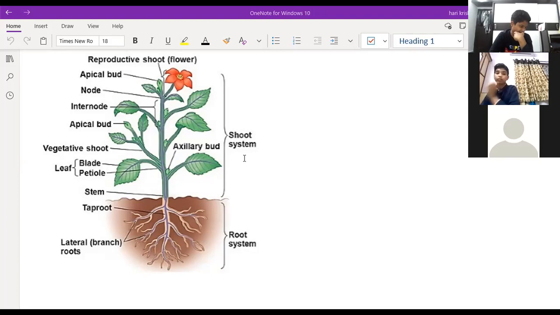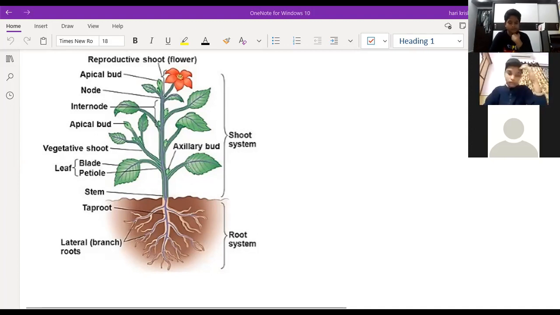Very good. So whatever the lines you can see here, if you take this leaf, on the leaf there is a midrib. The midrib is nothing but the main vein present on the leaf. Along this midrib, again there are lateral veins. So there is a reticulate venation. So always the taproot system will have the reticulate venation on the leaf. Sir, what is venation, sir? Venation means arrangement of veins on the leaf.